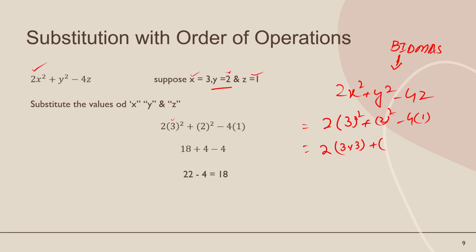Okay, now 2 power 2 we write as 2 cross 2. 4 1 times 4. Okay, we will solve these indices. Now 3 times 3 is 9, 2 times 2 is 4 and 4.